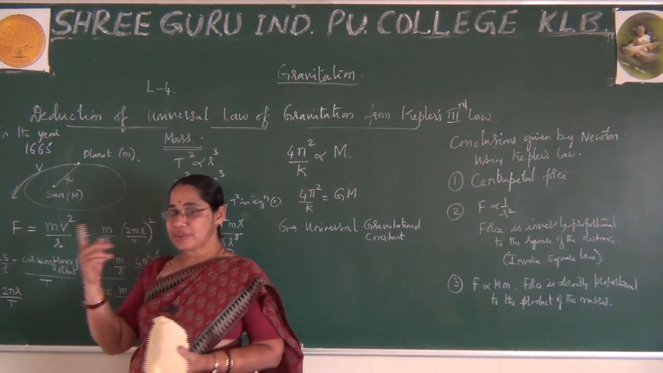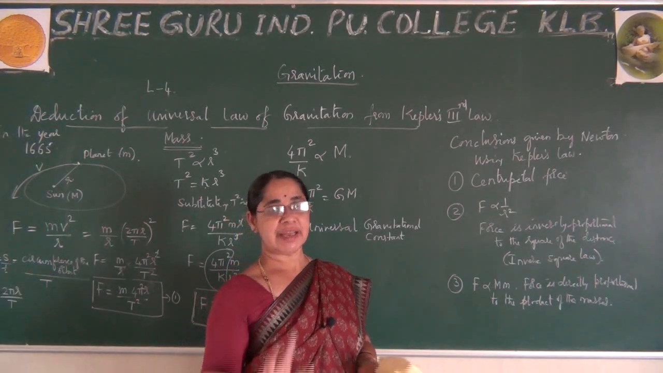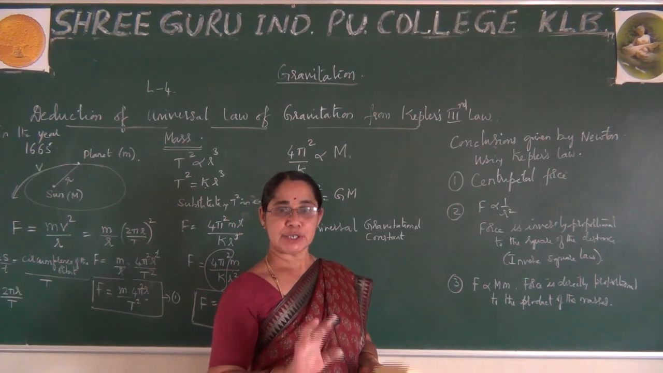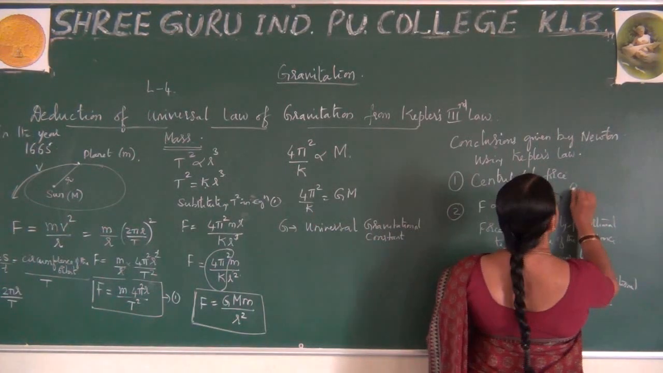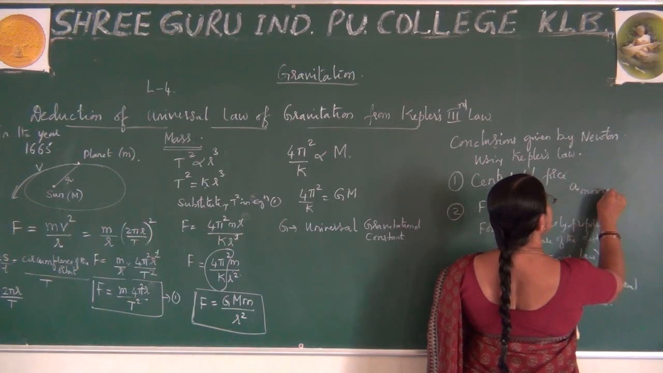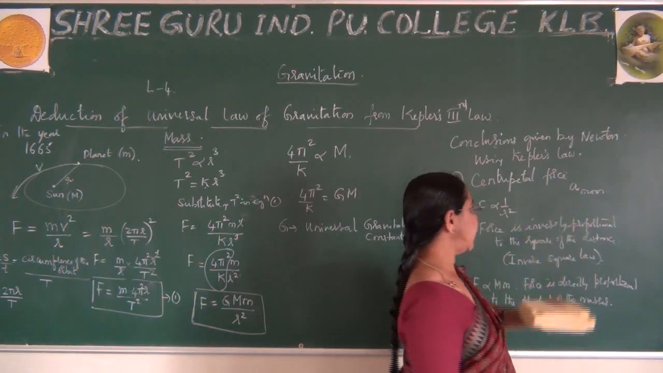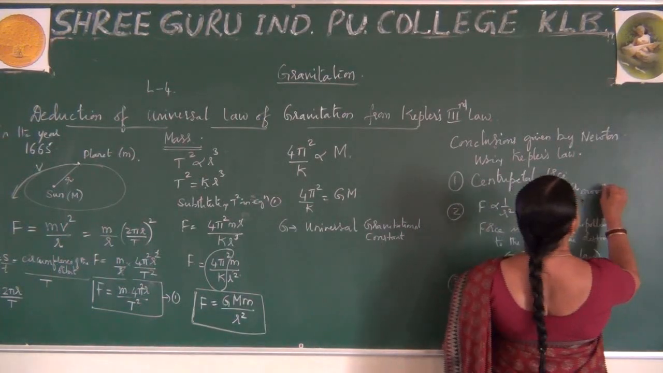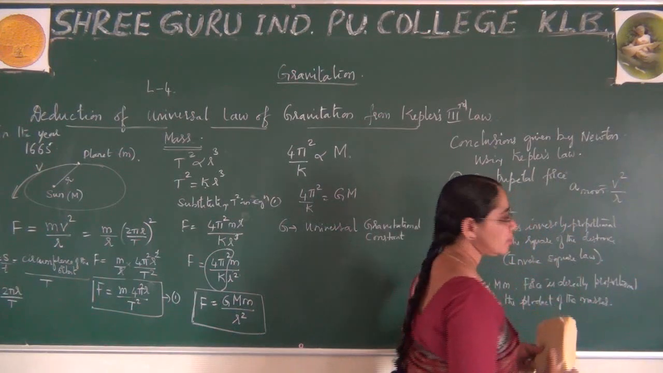Similarly, a moon which is revolving around the earth also will have the same force of attraction. Hence, he first calculated the acceleration of the moon. How did he calculate the acceleration of the moon? He calculated it by using the formula v squared by r.